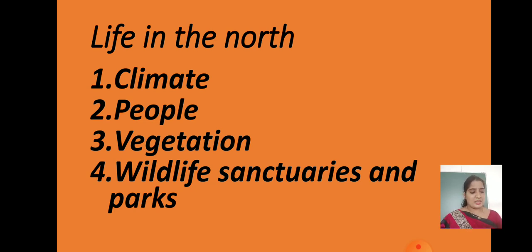So the climate you can understand here: it is cool in summer and cold in winters. Children, like people, we have to know about the people, what clothes they wear, and which language they speak. Vegetation: pine and other trees are there, as I told you. Crops like jute, rice, sugarcane, and maize, the people are eating those.